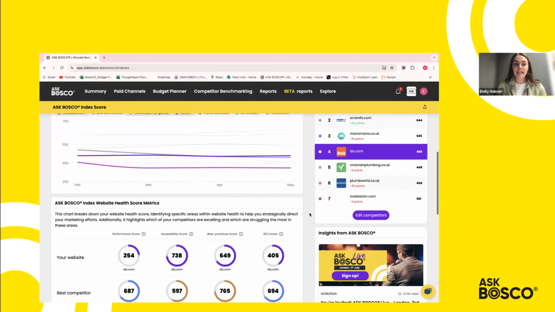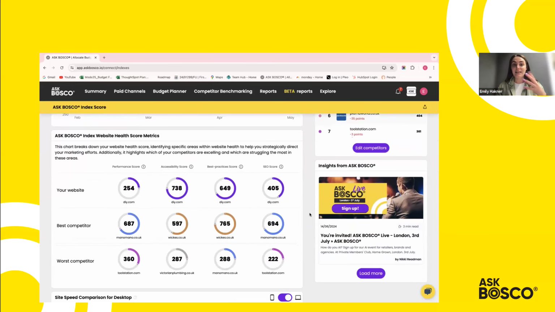As you scroll down, you can then see the key metrics that make up specifically the website health score metrics. So for example, we can see the performance score, accessibility score, best practice score, and the SEO score. And these metrics are taken from Google's best practice and Google Lighthouse in order to understand how you've built your website for it to perform online. So here you can see how your particular score looks across these areas. You can then see how your best competitor is ranking across these scores, and then your worst competitor.